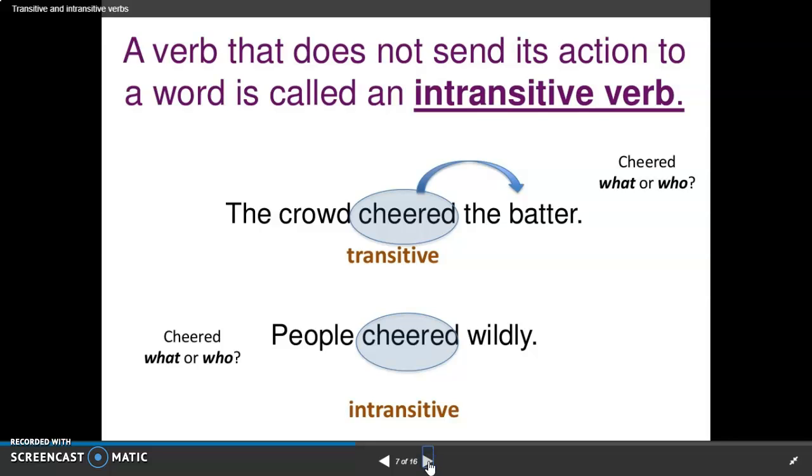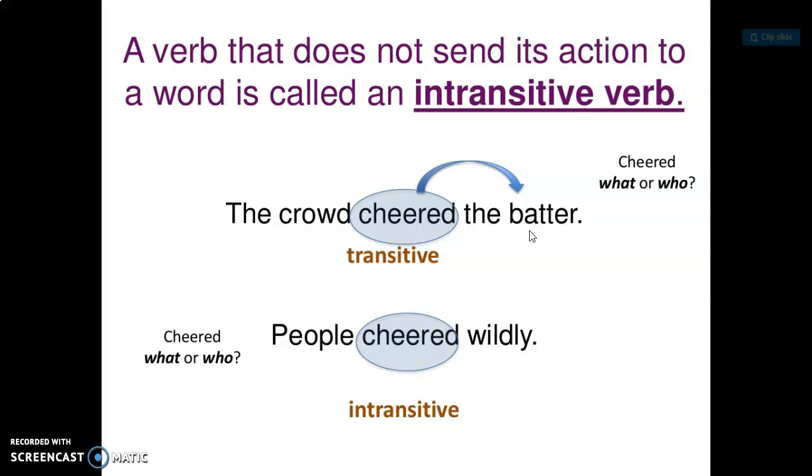Now, not all verbs are transitive. A verb that does not send its action to a word is called an intransitive verb. Let's look at an example of a transitive verb and an example of an intransitive verb. First, we'll look at transitive. The crowd cheered the batter. Crowd is our subject, cheered is our action verb, and who or what did they cheer? They cheered the batter. That is our direct object, batter. So that one is transitive.